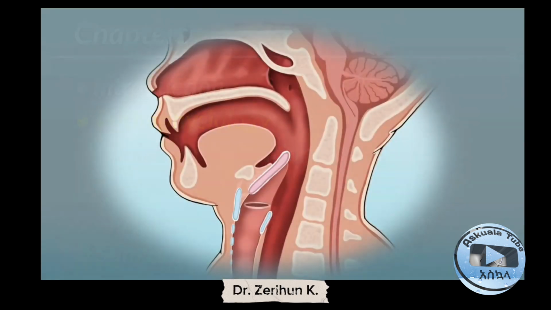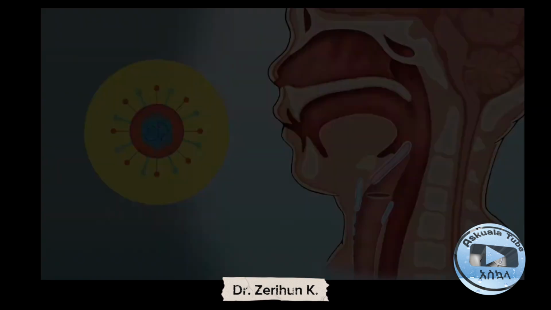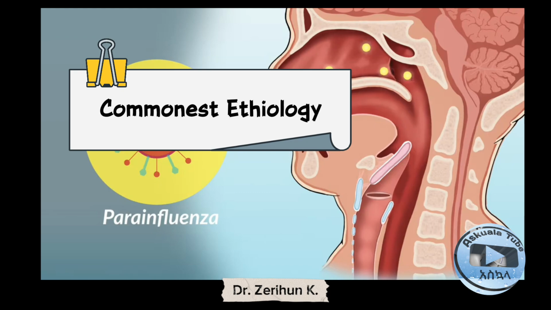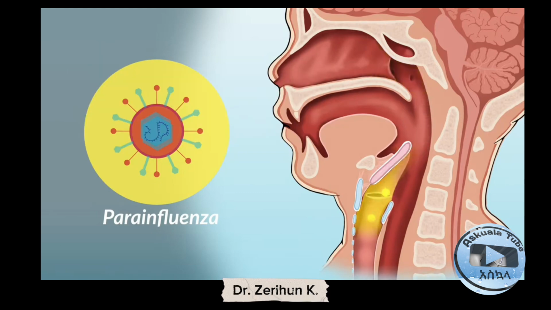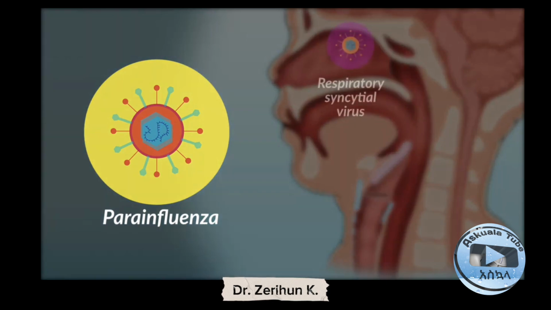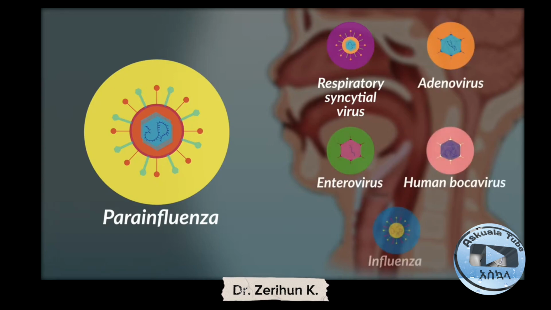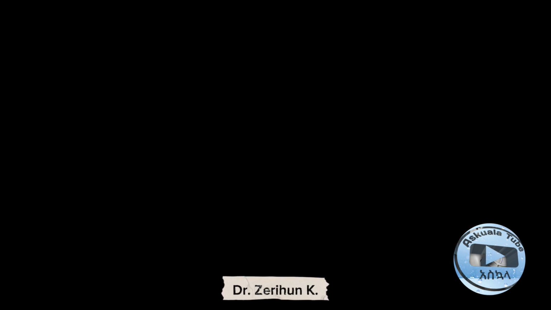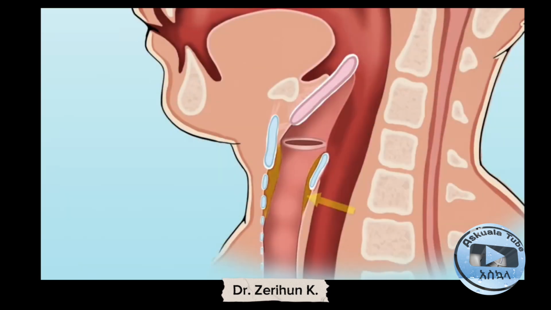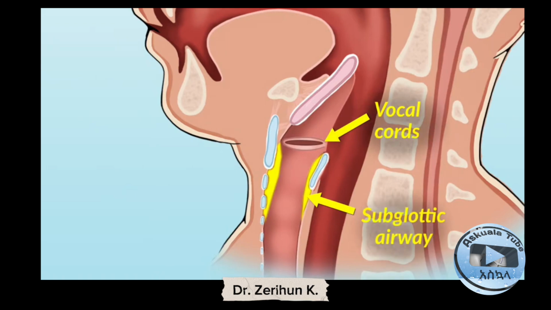Pathophysiology of Croup. Croup mainly affects the upper respiratory tract, the larynx and trachea, which is called laryngotracheitis. The commonest etiology of Croup is parainfluenza virus. The other etiologies of Croup are respiratory syncytial virus, adenovirus, enterovirus, human bocavirus and influenza virus. Croup mainly affects the upper respiratory tract below the vocal cord, which is called the subglottic airway.